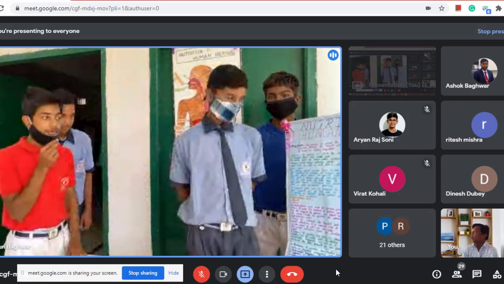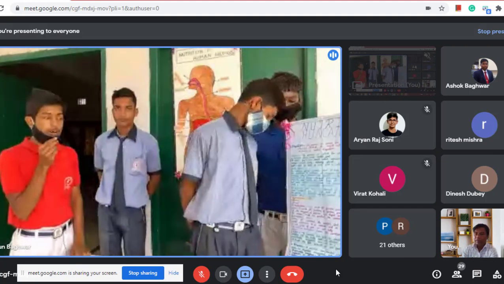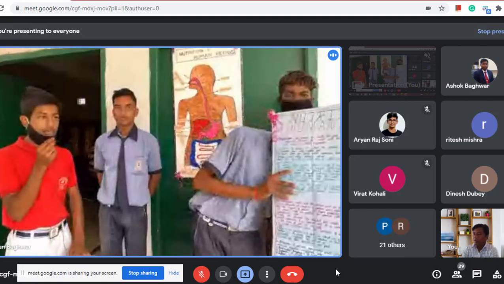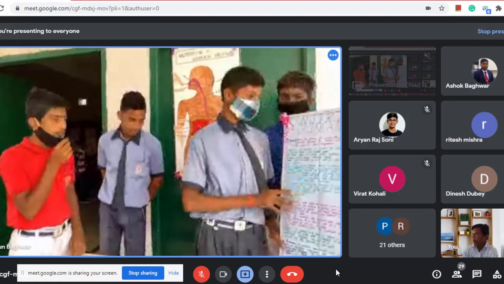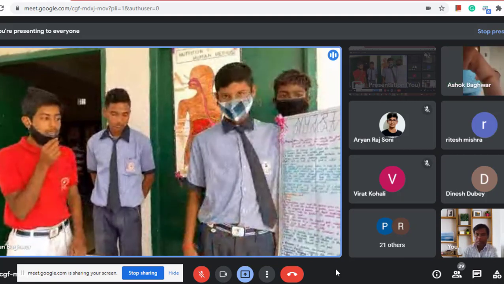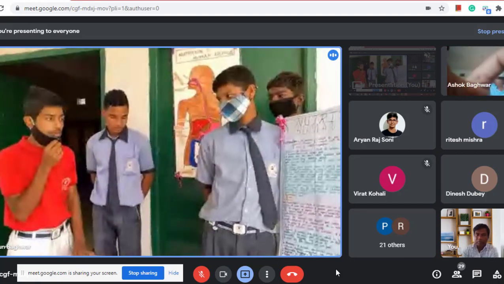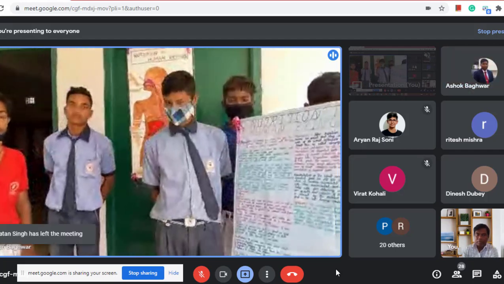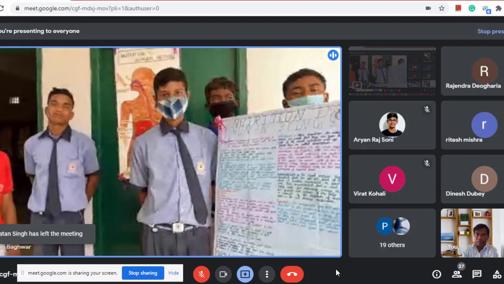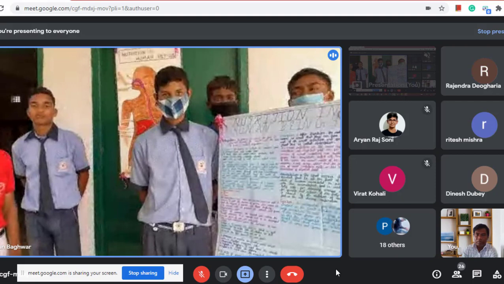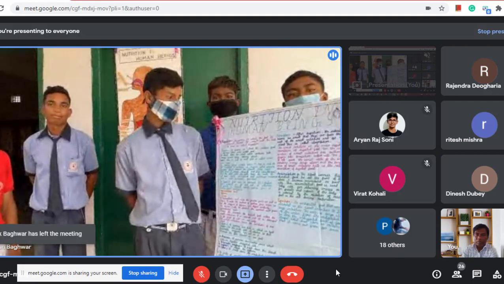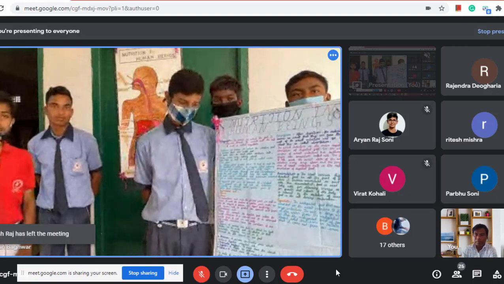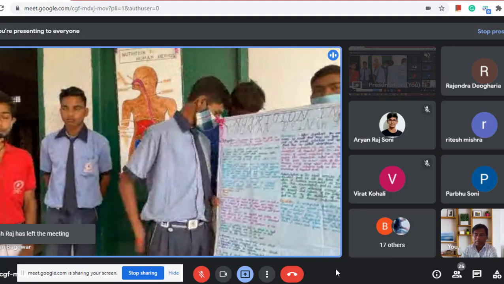The food comes to the stomach. It is a J-shaped organ present on the left side of the body of any human being. The glands of the stomach secrete gastric juice, which contains three substances: hydrochloric acid, pepsin, and mucus. The hydrochloric acid makes the gastric juice acidic in nature, so that pepsin can digest properly. The mucus helps to protect the wall of the stomach from the hydrochloric acid.